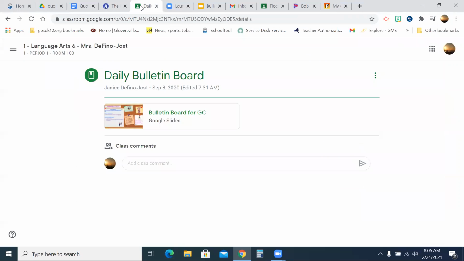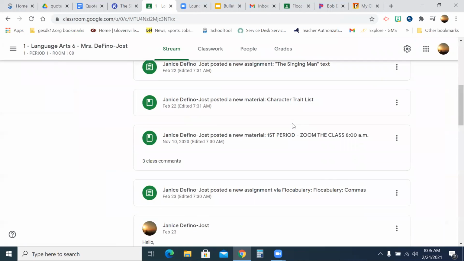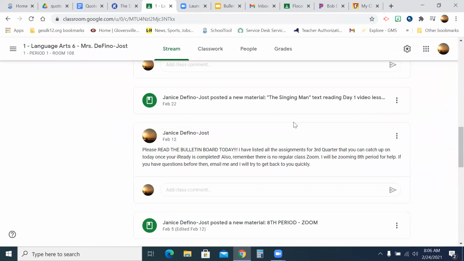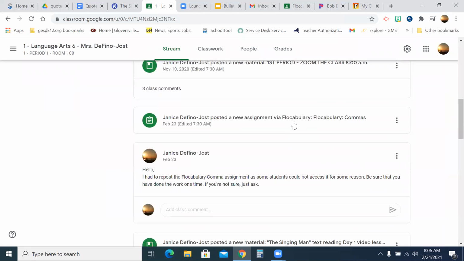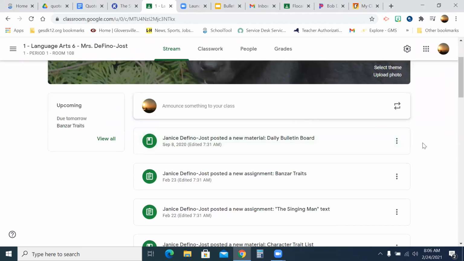All right, the other thing I want to show you in classroom is I had to repost the vocabulary commas because yesterday, and I don't think Devin would mind if I said it was him, for some reason, Devin and I could not find the comma activity on the vocabulary site for him. I had it on my end showing that he was assigned it, but on his end, we could not find it.